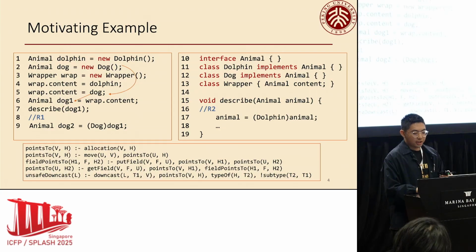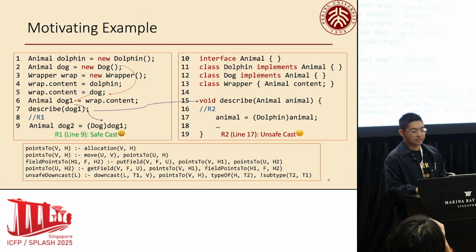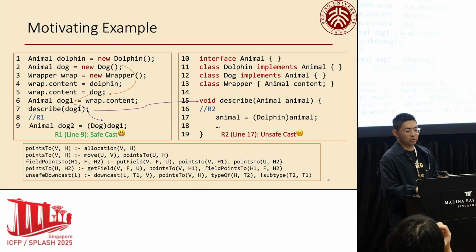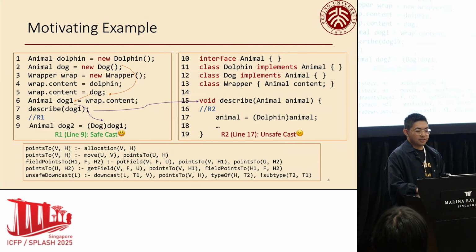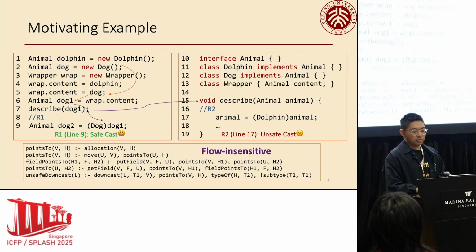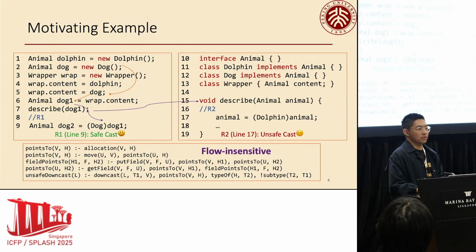There are two downcasts in this program. One at R1, casting dog1 to a dog, which is a safe cast. And another at R2, inside the describe method, casting the parameter to a dolphin, which is unsafe. And the analysis is flow insensitive, so it will think dog1 can point to the dolphin object created at line 1, and then identify R1 as an unsafe cast, which results in a false alarm.